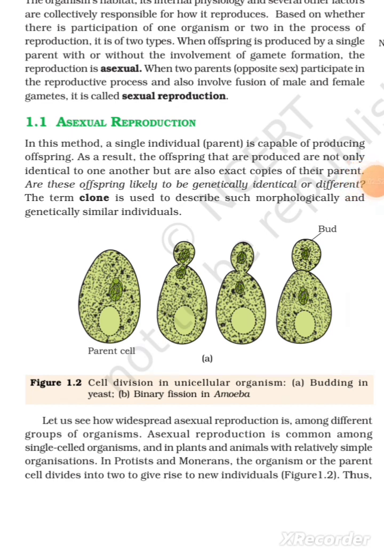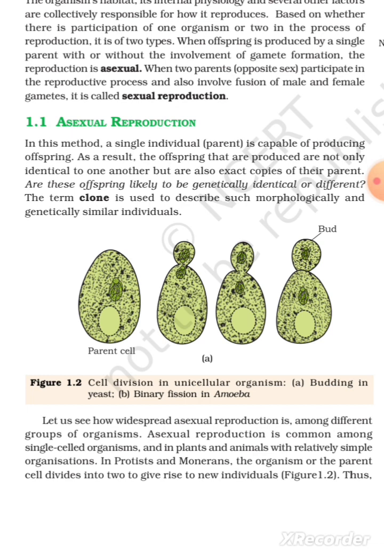Asexual reproduction. In this method, a single individual parent is capable of producing offspring. As a result, the offspring that are produced are not only identical to one another but are also exact copies of their parents. Are these offspring likely to be genetically identical or different? The term clone is used to describe such morphologically and genetically similar individuals. Figure 1.2, Cell division in unicellular organisms. A. Budding in yeast. B. Binary fission in amoeba.